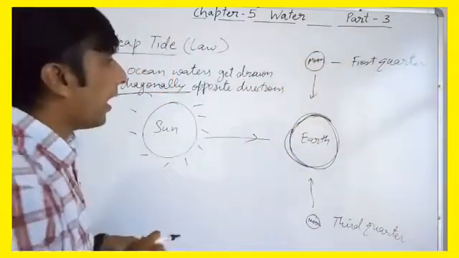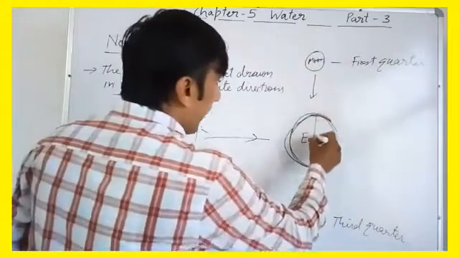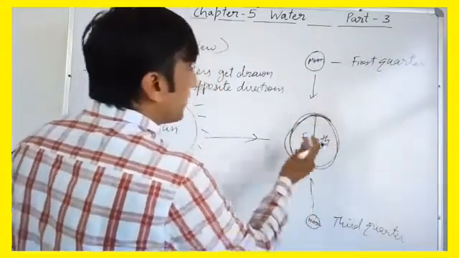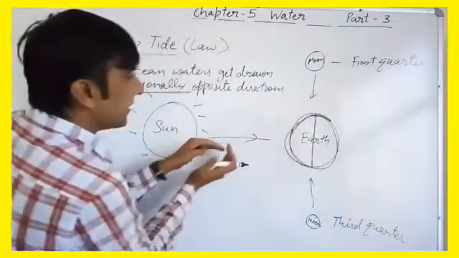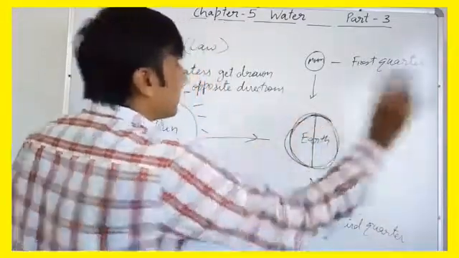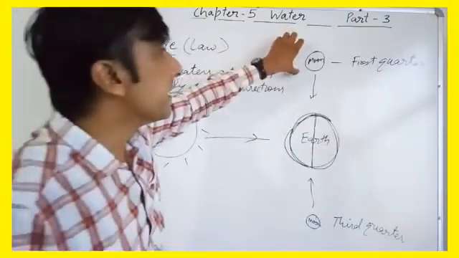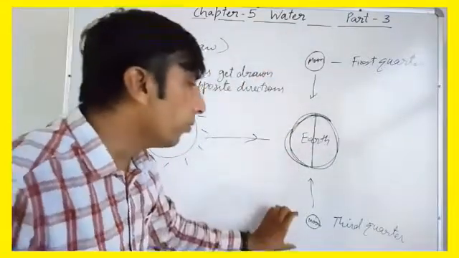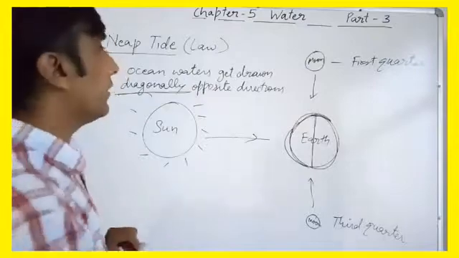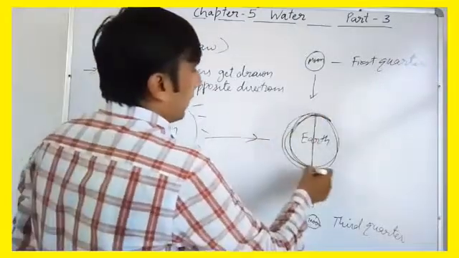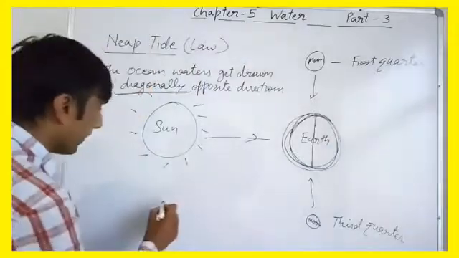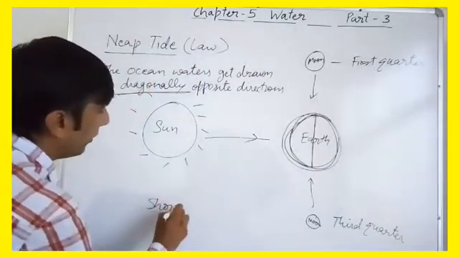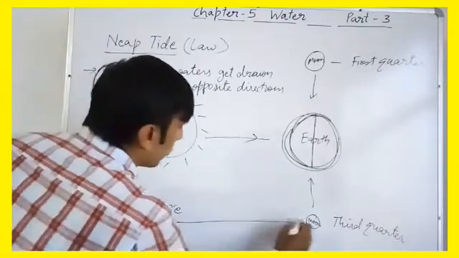So in this way, half of the part of earth, like this. If this part is towards moon, towards sun, the water will come up on this side and again on another side. So when moon is in first quarter and when moon is in third quarter, in that situation the water comes up at a low level. So in this way we can understand, this is the shore area and this is ocean.